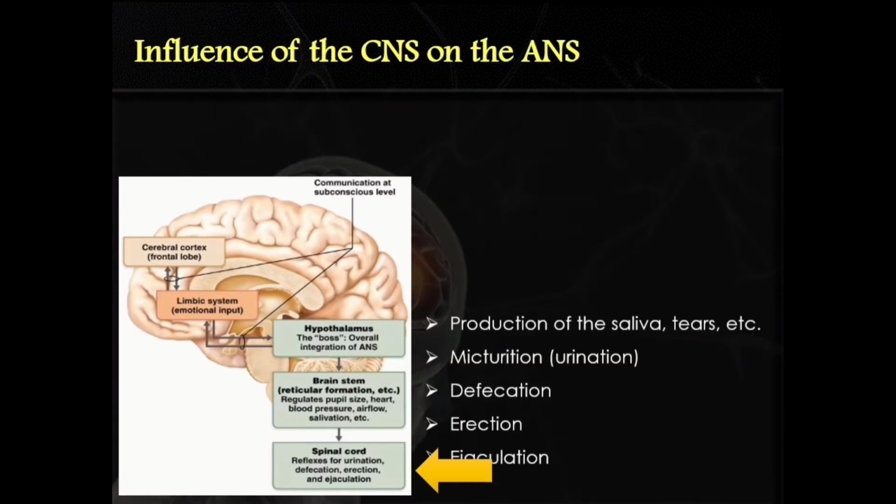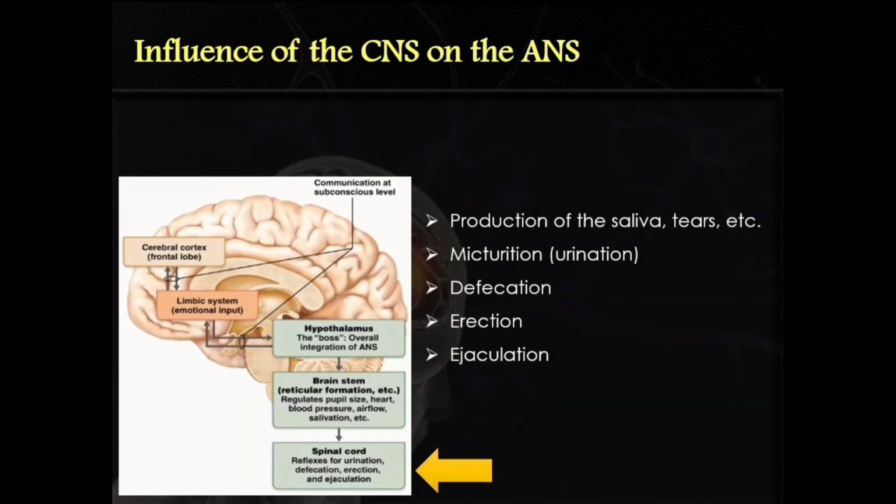The production of saliva and tears are autonomic nervous system reflexes. However, those are actually found in the brainstem. But autonomic nervous system reflexes that are below the neck, such as micturition, which is involved in urination, the defecation reflex, erection, and ejaculation, these reflex centers are all found in the spinal cord.